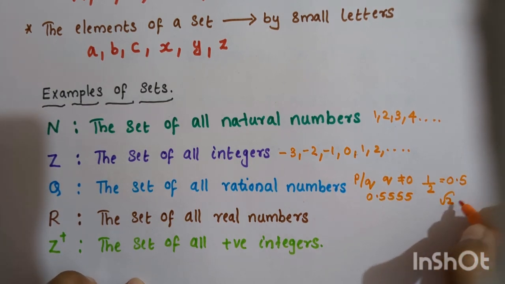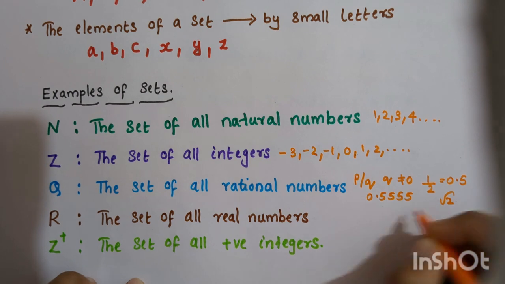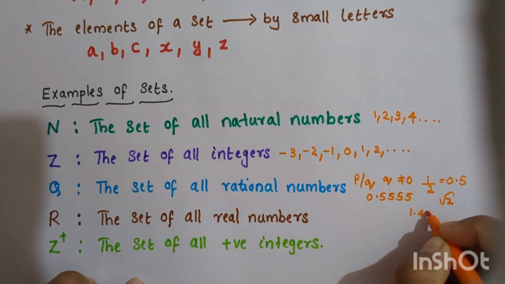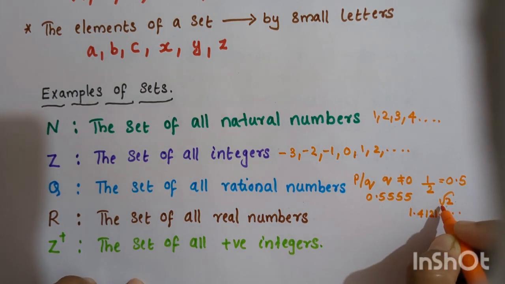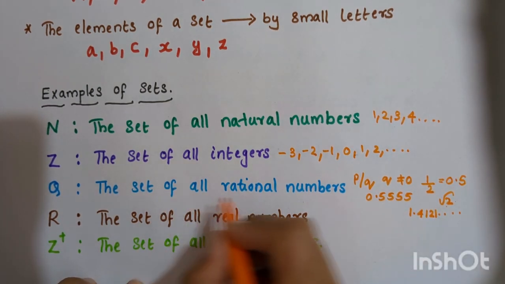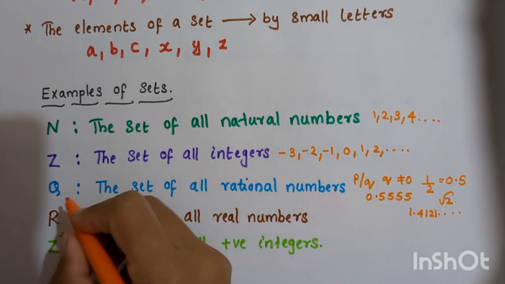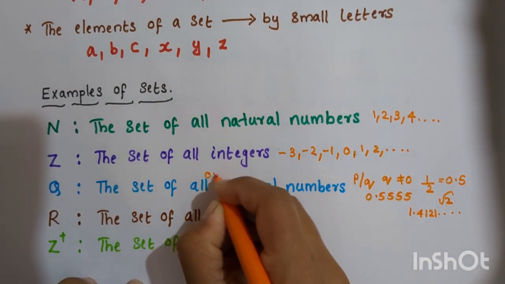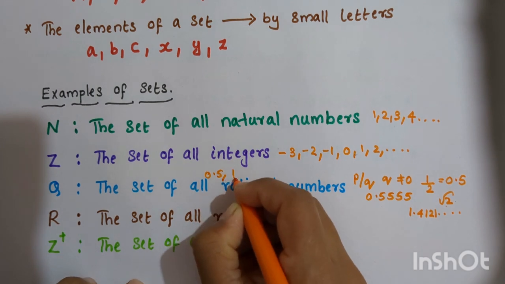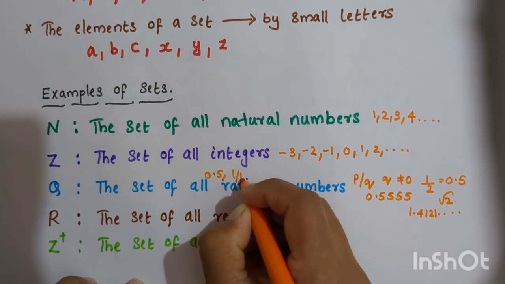Why? Because when you find the value of root 2, you will get 1.4121, etc. That is not a repeating decimal. So root 2 is not a rational number. Okay, so the set of all rational numbers is represented by capital letter Q. So you see, 1 is a rational number because 1 can be written as 1 by 1.